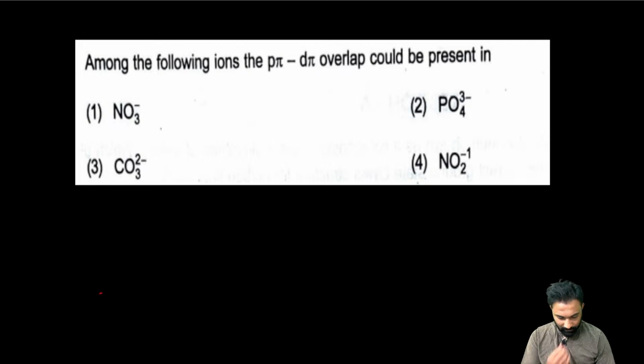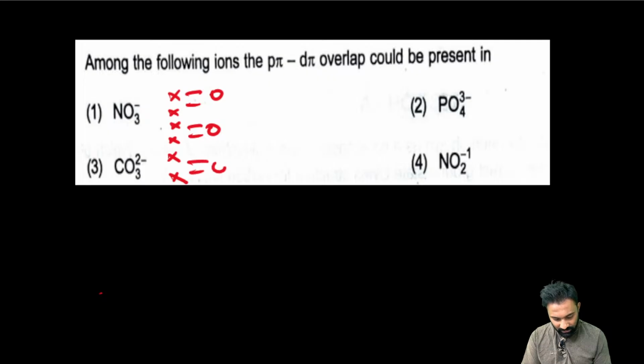Already I explained very clearly that first find the hybridization. NO3 minus hybridization: normally nitrogen has 5 and it has 2. Now sp2 hybridization means one pure p orbital will be there. So oxygen always will form only the p pi. So here the pi bond formed is the p pi p pi.